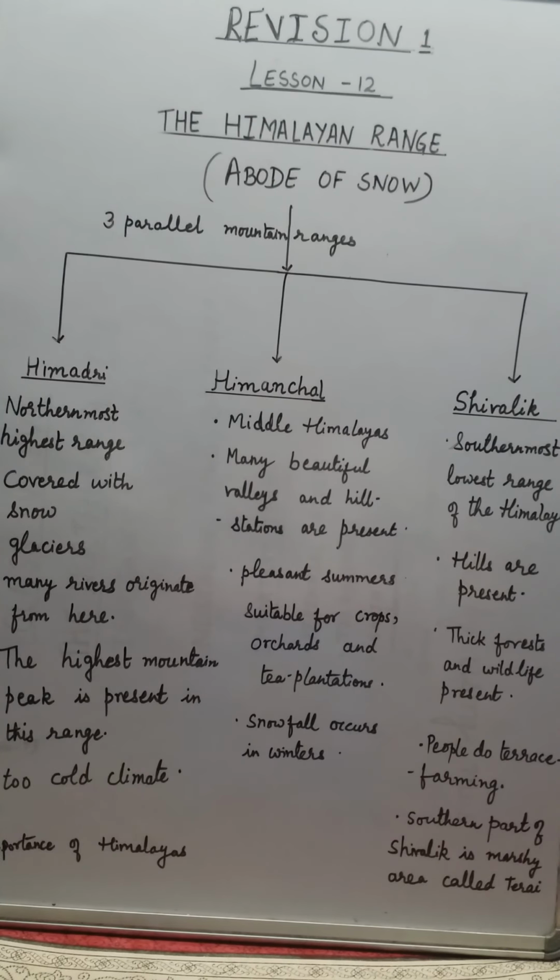The southern part of the Shivalik range is called Tarai. It is a flat marshy area where crops are grown. People do terrace farming here. Children, you know what is terrace farming? Terrace farming is a form of farming done by cutting steps in the slopes of hills. You have to draw the picture of terrace farming, and children, practice it well.